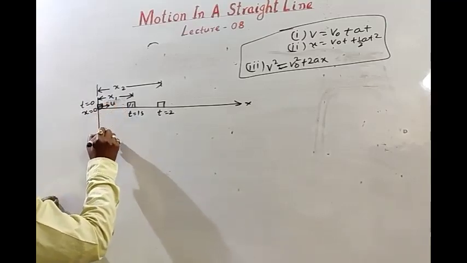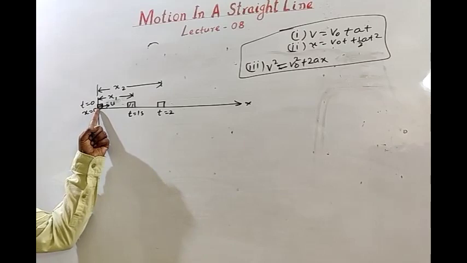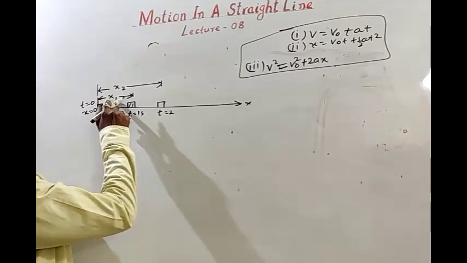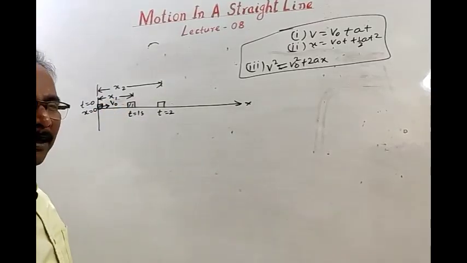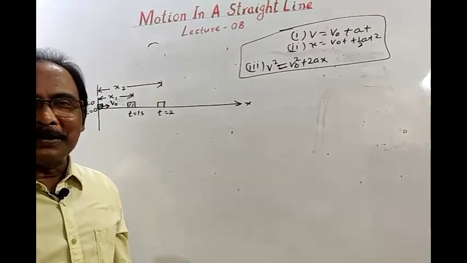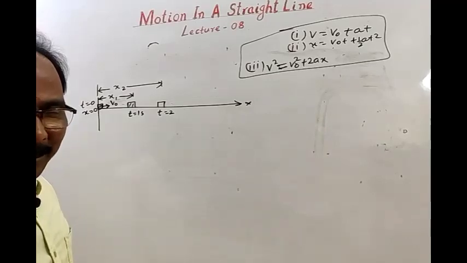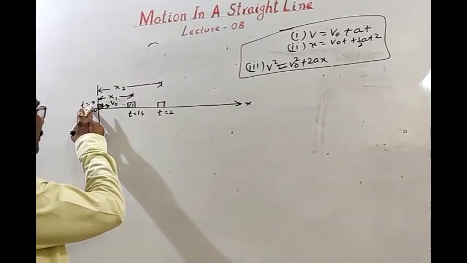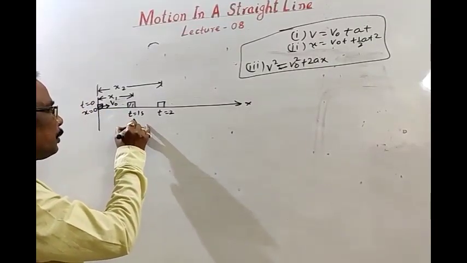We may take that from this position the body has started its motion. Here the initial velocity is not u; we are taking v naught. Of course, you can take u, but usually u, v, w, etc. are taken as variables. So I am taking v naught in place of initial velocity. When time is 0, position is 0. The body starts its motion from the origin and reaches this position, say A.